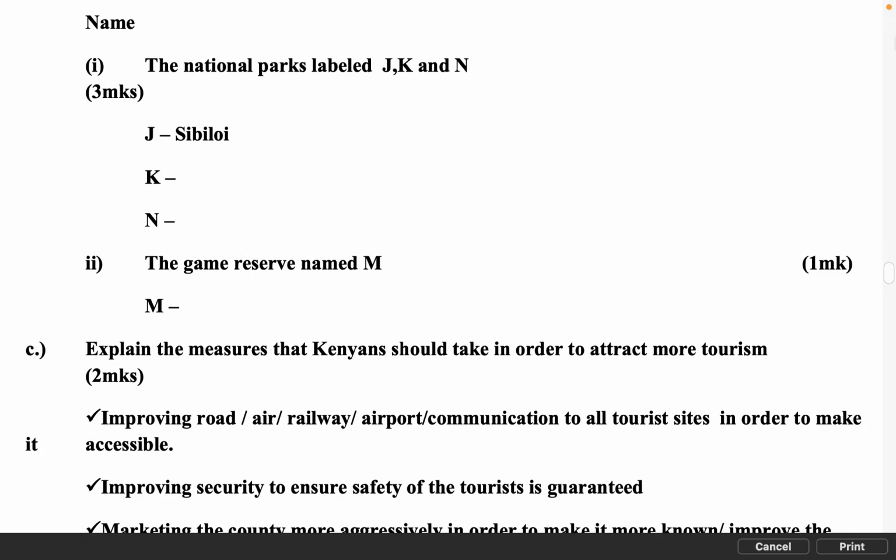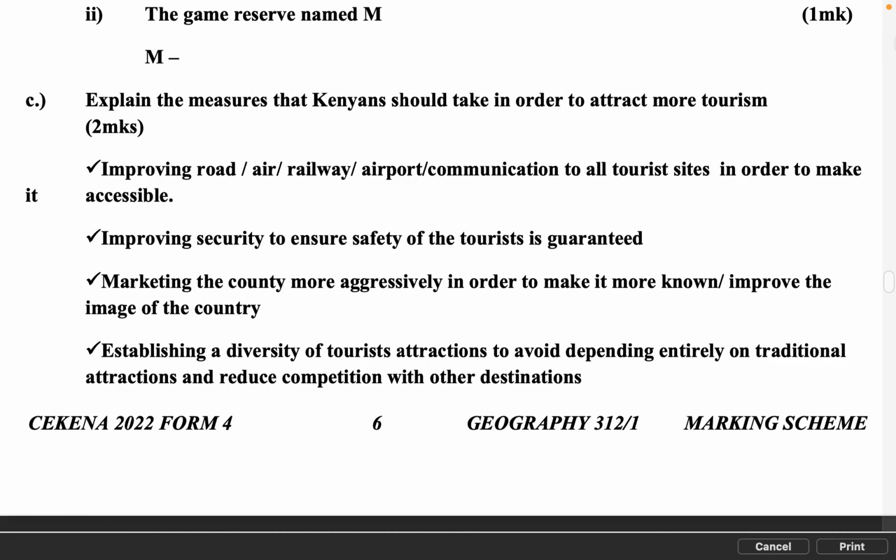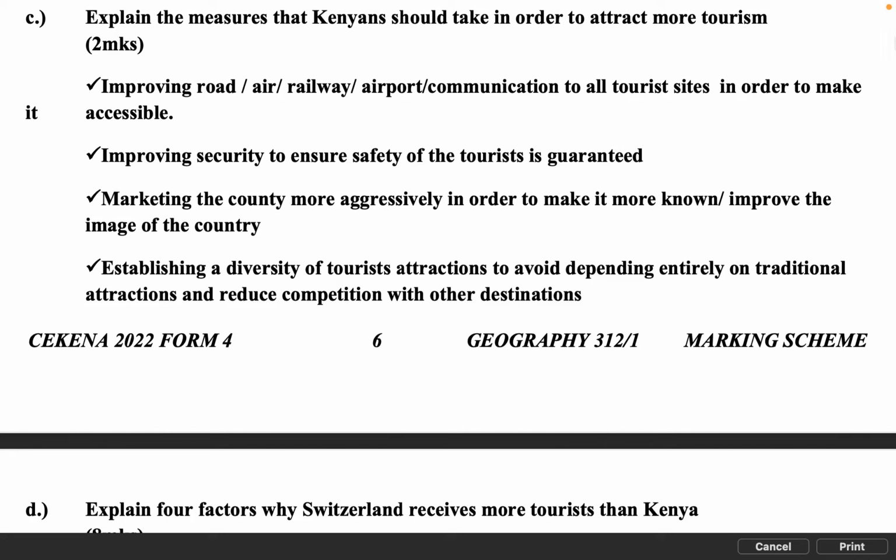C. Explain the measures that Kenyans should take in order to attract more tourism, 2 marks. Improving road, air and railway communication to all tourist sites in order to make them accessible. Improving security to ensure the safety of the tourists is guaranteed. Marketing the country more aggressively in order to make it more known and improve the image of the country. Establishing a diversity of tourist attractions to avoid depending entirely on traditional attractions and reduce competition with other destinations.